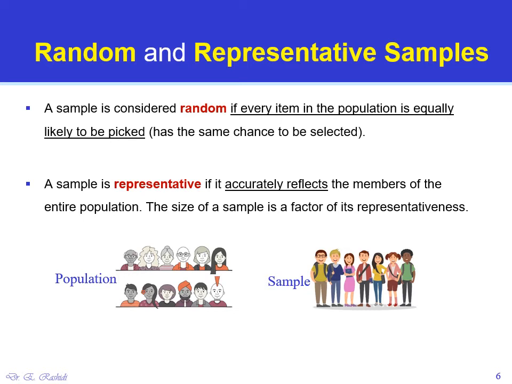Or let's see another example. Suppose we have a classroom of 30 students, with 15 male students and 15 female students in that class. If you want to take a sample that is representative of this population of students, for example, a sample of 6 students, then we should have 3 male students and 3 female students to be a good representation of the population.